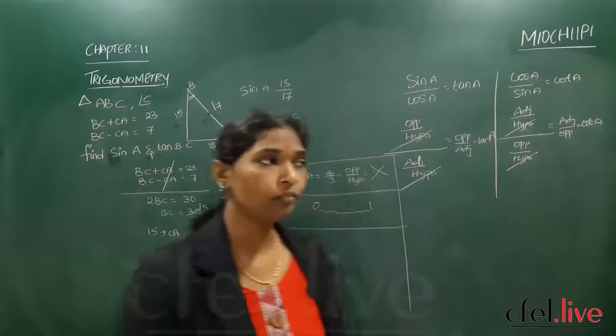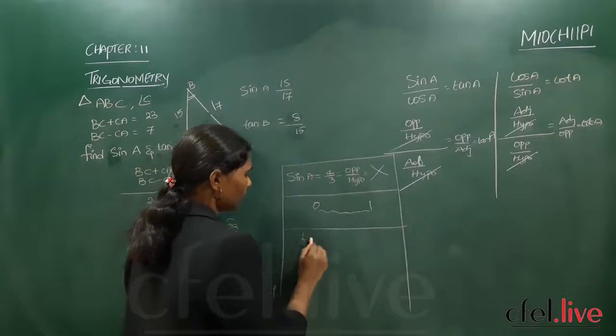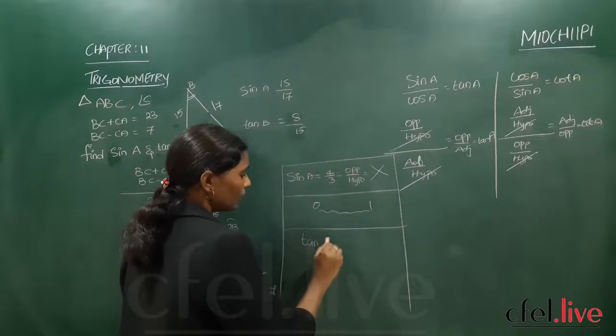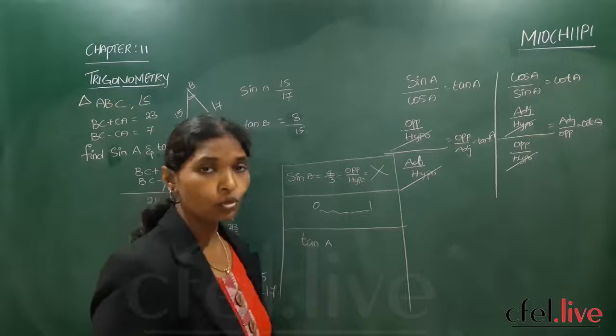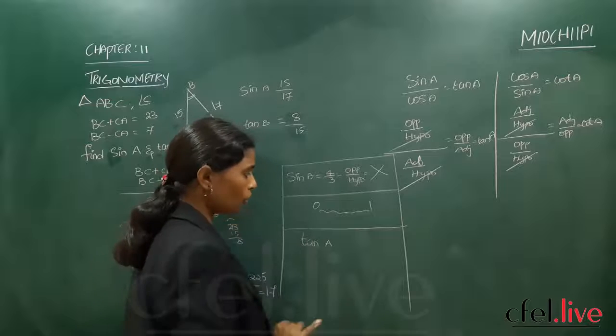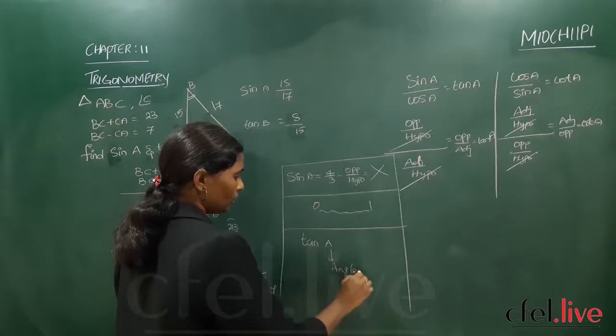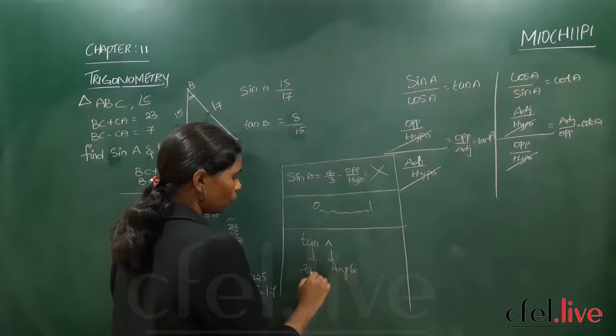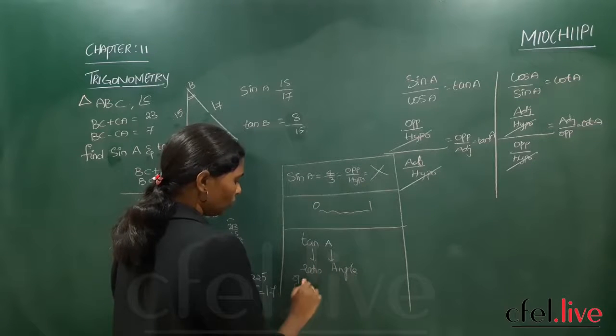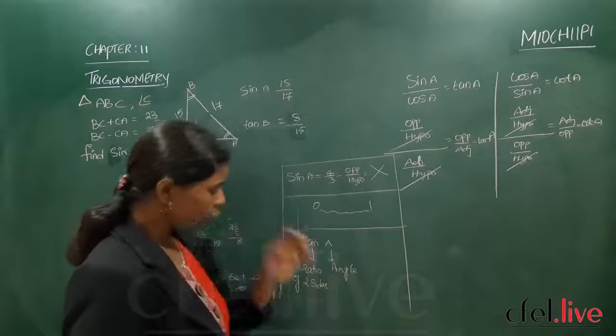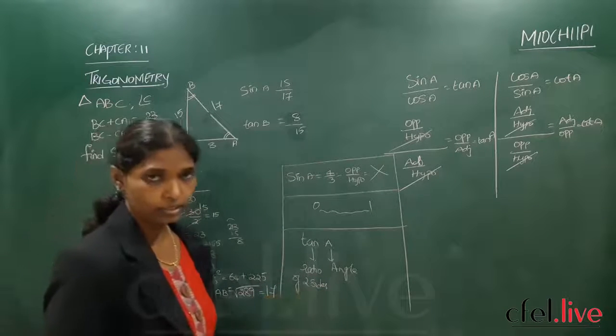Now the third one, which is very important. It says, tan A is the product of tan into A. No, not at all. A is an angle. Tan is a ratio of 2 sides. A ratio of 2 sides cannot be equal to the product.